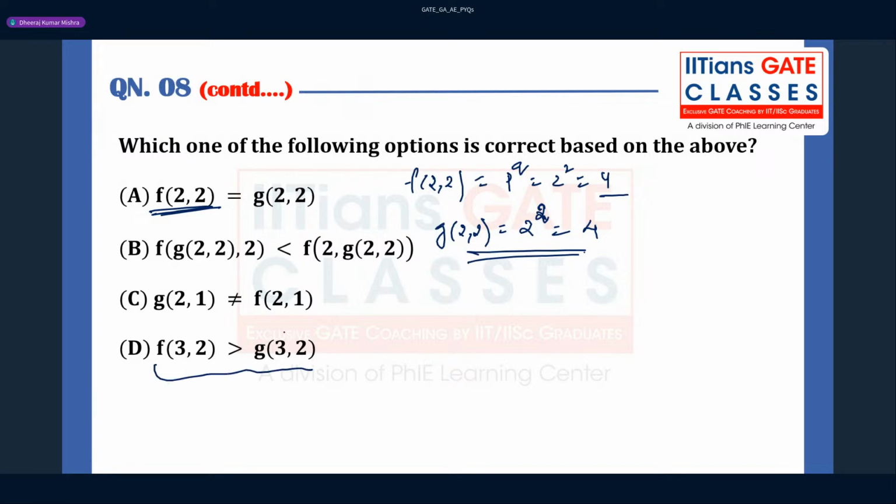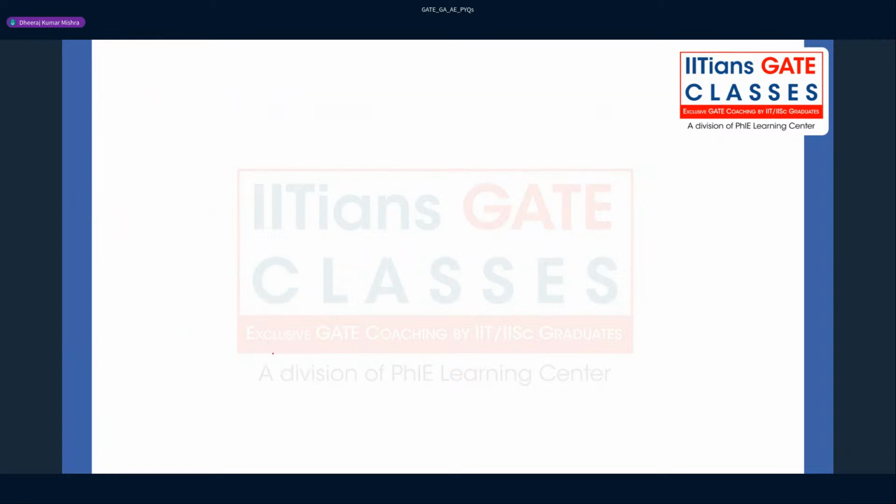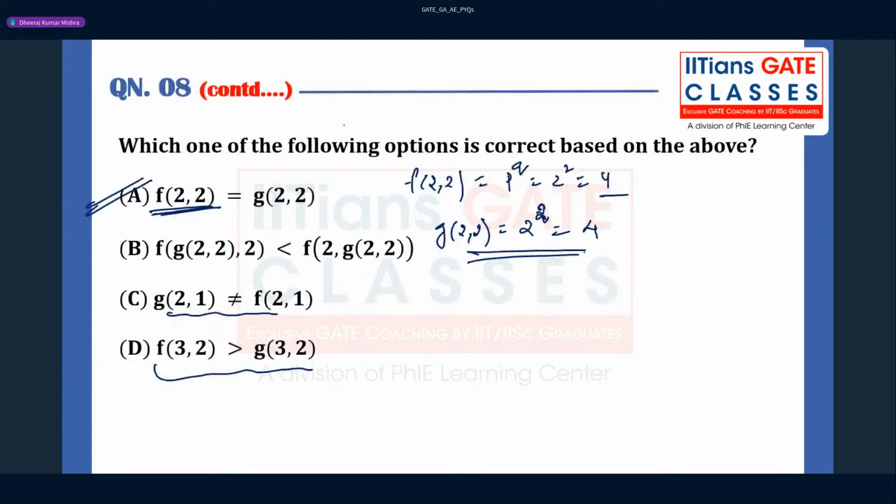These things are given, right? So you can verify. Only option A will be correct for this question. And the concept we are using is that concept you have to understand. Like suppose we have got a into m times, so it is nothing but a raised to the power m, right? Like this. Okay. So these are the concepts from power and exponent. So only option A will be satisfied. These options will not be satisfying, right? Fine. Because you can also check this option quickly.